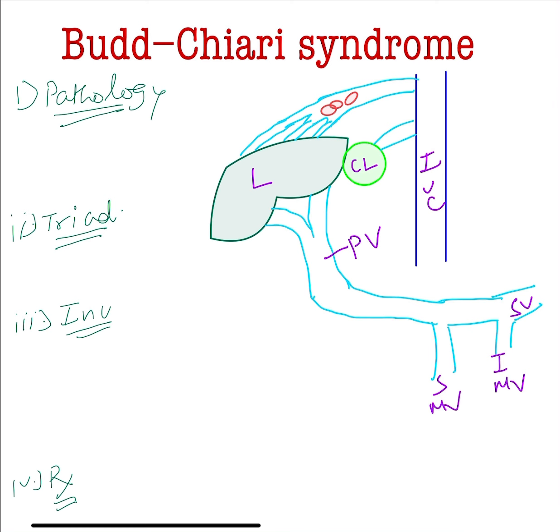What is the clinical feature? Suppose this part has a hypercoagulable state or thrombosis, so this will exert pressure here, so the liver will be enlarged.